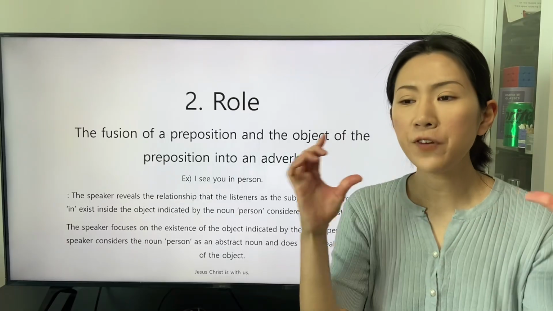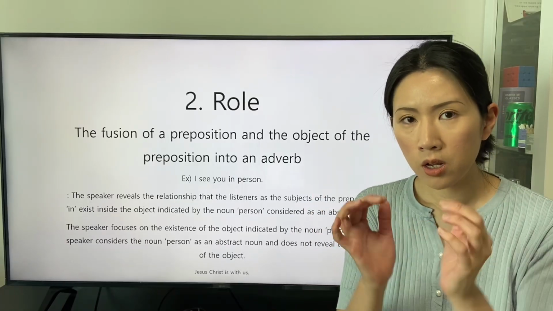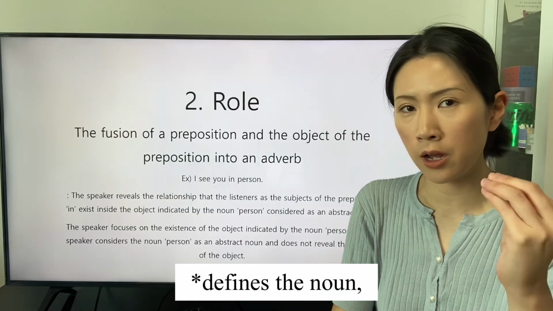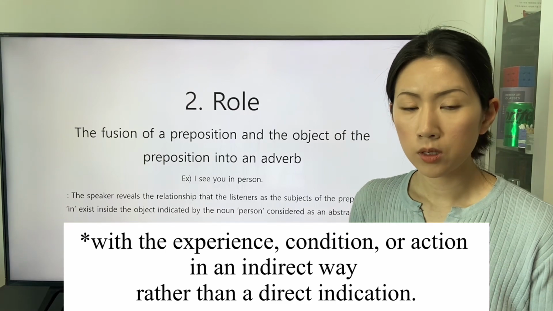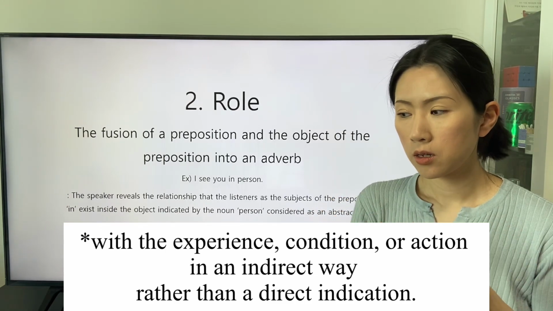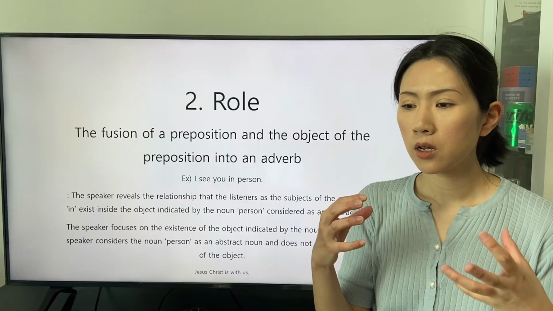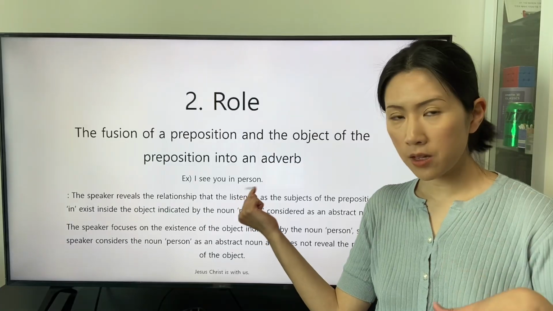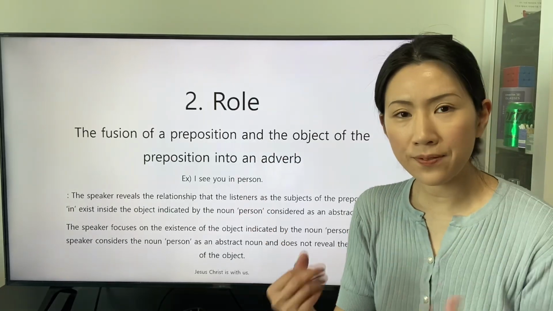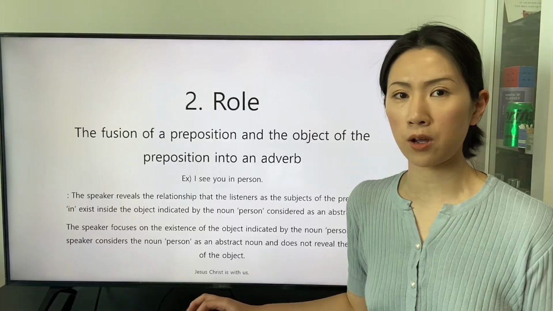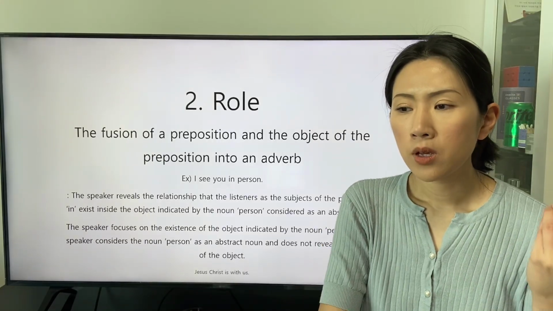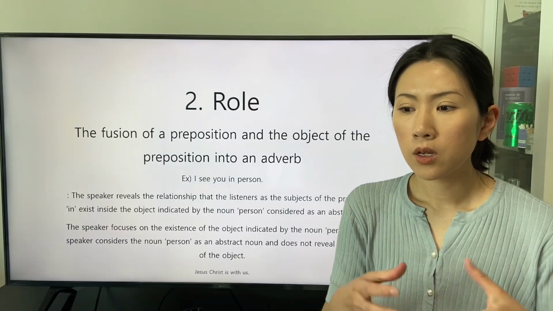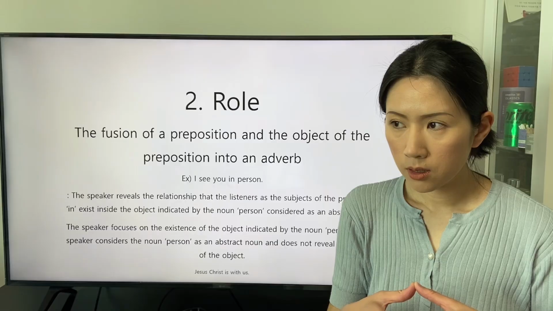But the speaker who focuses on the trait that person, so the speaker indicates the object, the person, classified as an abstract noun. We can review the abstract noun whose definition is distinctive.